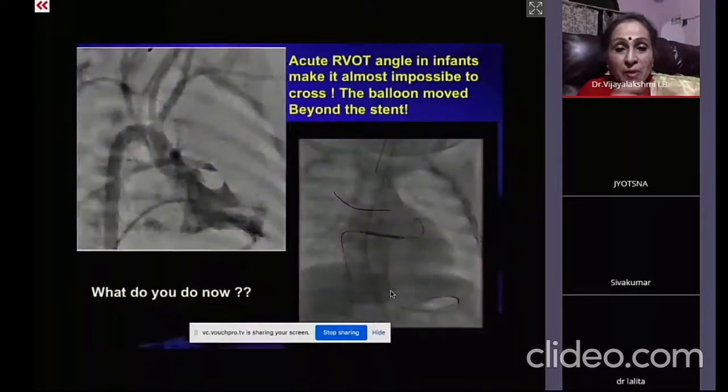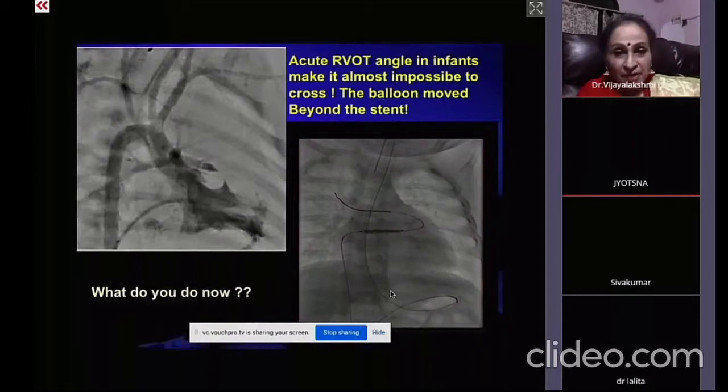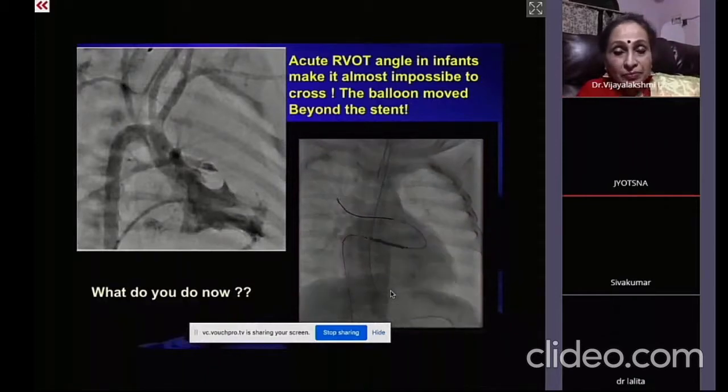There is a question, can the multi-purpose catheter also be used? Yes, you can. And what is the maximum size of the balloons?